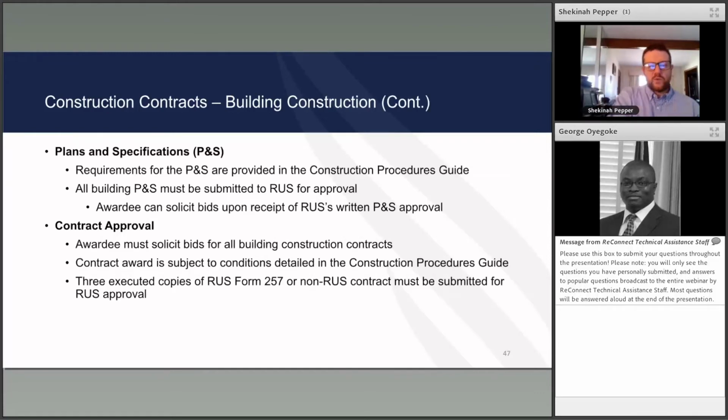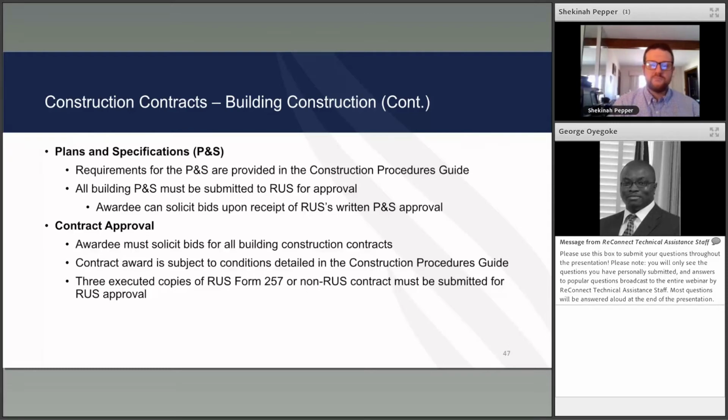Plans and specifications. Requirements for the plans and specifications are provided in the construction guide. When you're working through and developing your plans and specifications for approval, using the construction guide is a helpful tool to walk you through to make sure you have everything. All building plans and specs must be submitted to RUS for approval. Awardee can solicit bids upon receipt of that approval. Contract approval. Awardee must solicit bids for all building construction contracts. Contract award is subject to conditions detailed in the construction guide.